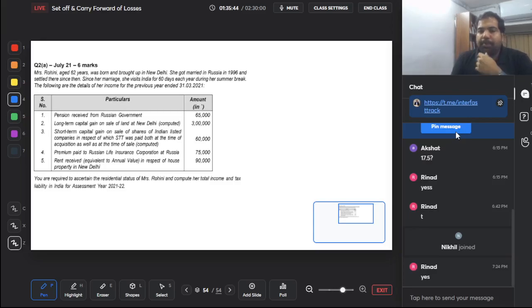Guys, just want to tell you, pension, although this is received from the Russian government, but any pension received is always taxable under the head salaries. Pension is connected to your job, and hence while you were in the job, you would get salary. After you left the job, you get pension. Even that is taxable under the head salaries only. So for that also, will you get a 50,000 rupee deduction? Yes.